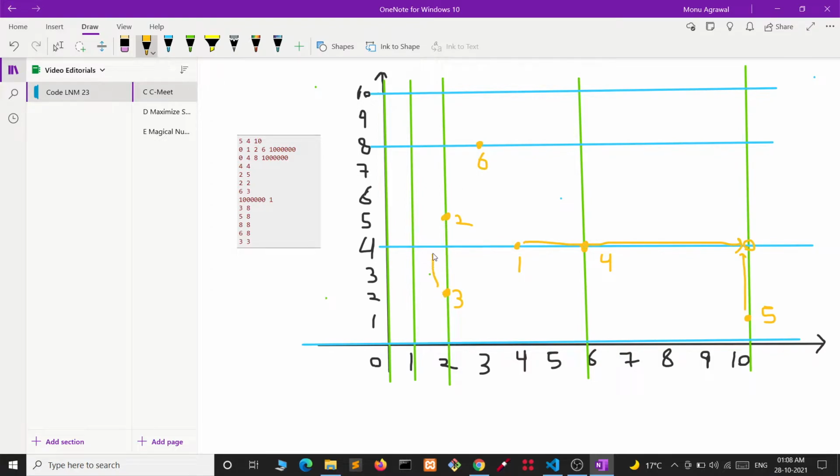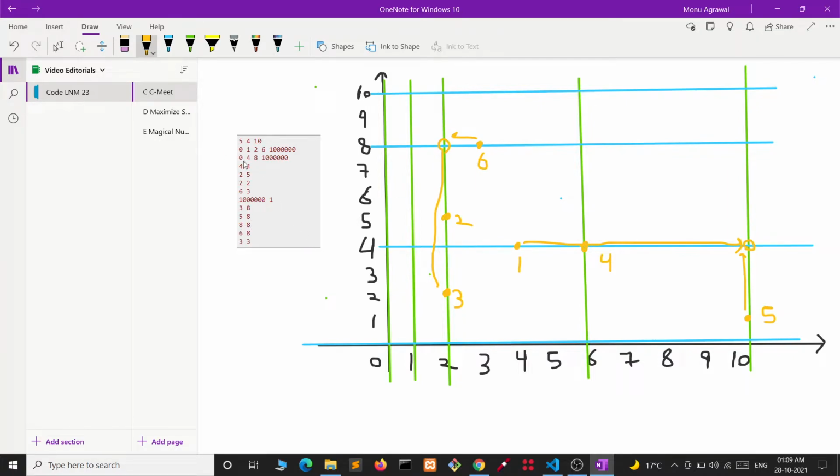This one can meet by going up to this point and it will come to the left and they will meet. For 4, this will come here and this will go in the right direction to meet him. Similarly for the person at house number 5, he will go up and this will come right and they will be able to meet. But the person at house 1 will never be able to meet with the person at house 6.